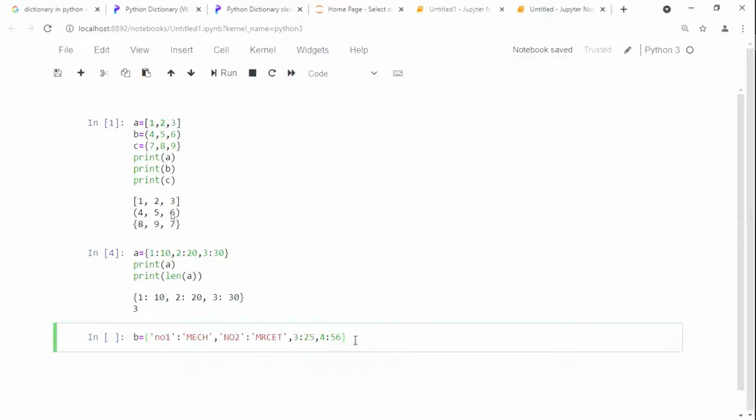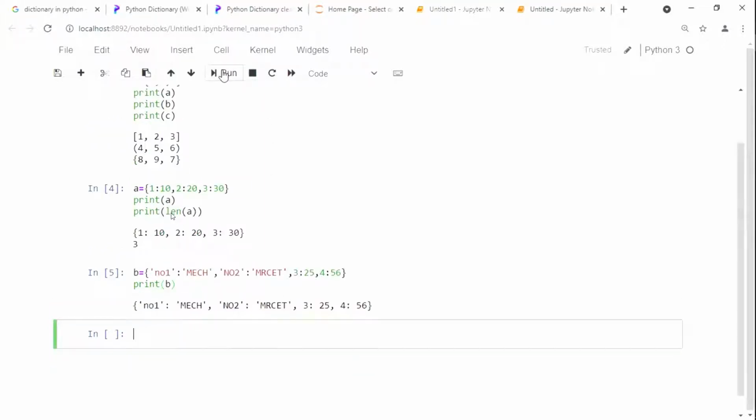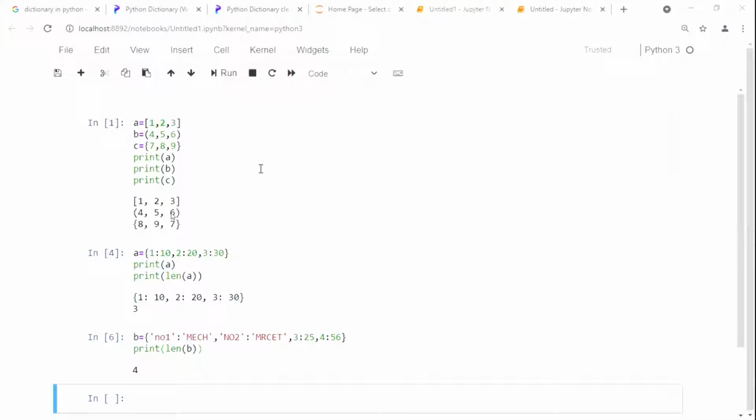Now see here, when I print B, run it. If you find out the length, may I know what the length is now? 4, sir. Length of B is equal to, run it, it is 4. Then what is the difference you observed from the remaining types? పైన ఉన్న దానికి కింద ఉన్న దానికి డిఫరెన్స్ ఏమో అబ్జర్వ్ చేస్తారు?